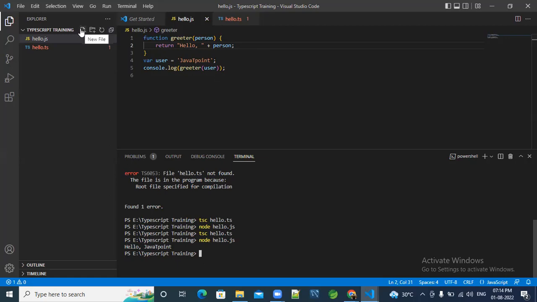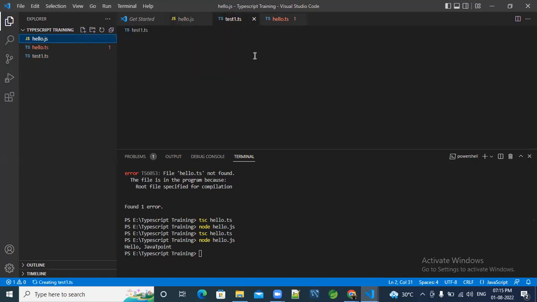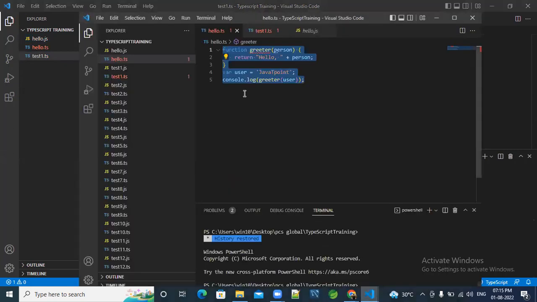So now I'm starting the first of these tests. Now we have to make the file named test1.ts. See, I have made it. You have to copy paste the same code that I showed in the video.